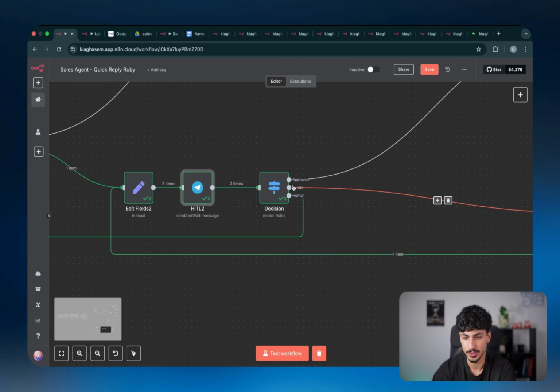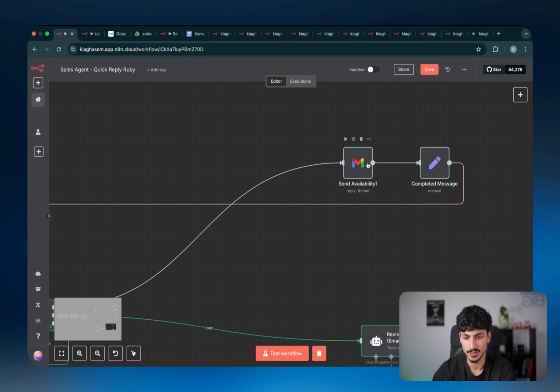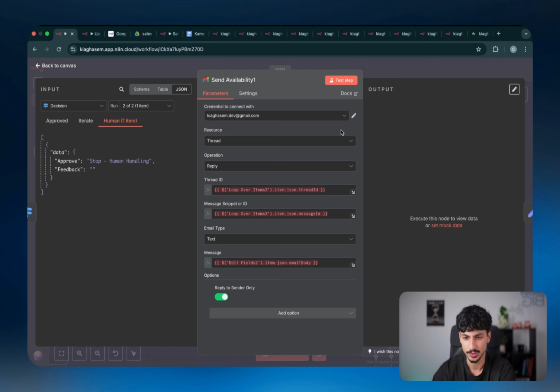So once that human in the loop is responding, it's either being approved. If it's being approved, the email is being sent out. Now this shouldn't be named send availability, for neatness. I'll fix this inside the template, so you guys will probably see something different. And then for the email, you just want to connect it to your credentials. We're replying to a thread. The thread ID and message ID is being pulled in, which is basically just allowing us to reply to that exact instance of that email.